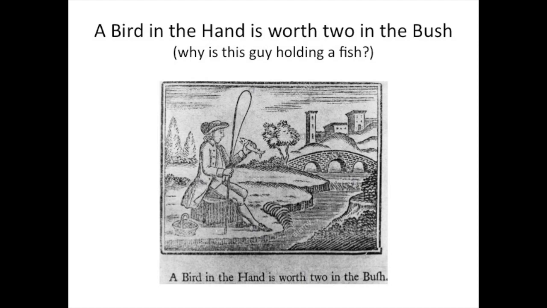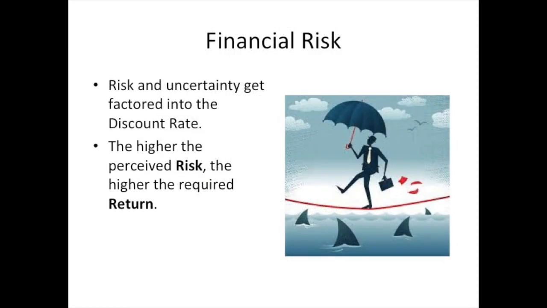It's basically the old adage, a bird in the hand is worth two in the bush. The two in the bush represents the unknowns, the uncertainty of what you're going to get in the future. And that has to do with the risk. And a lot of times what we do, we price that risk, and that's part of the interest rate or the discount rate as well.